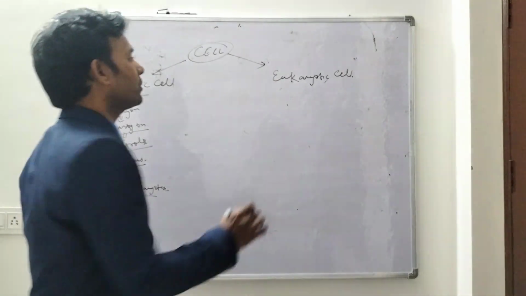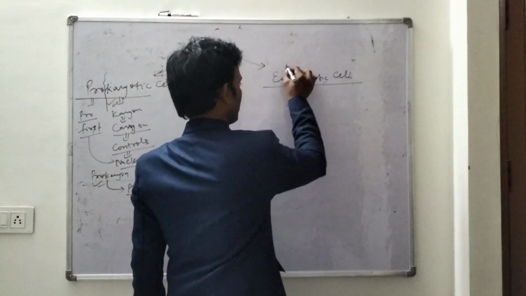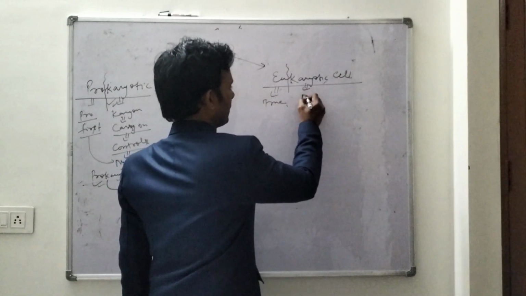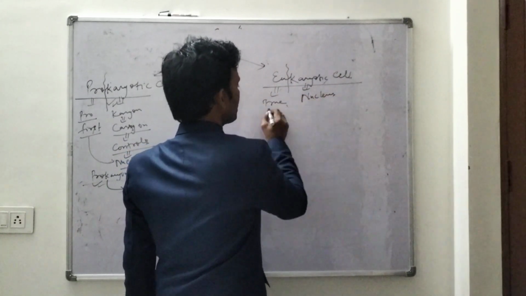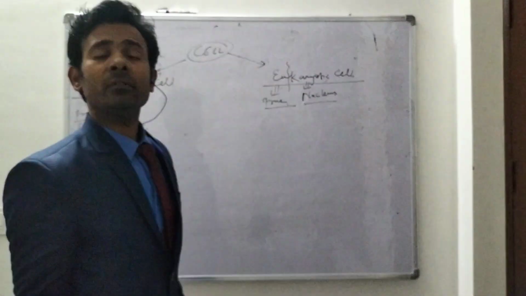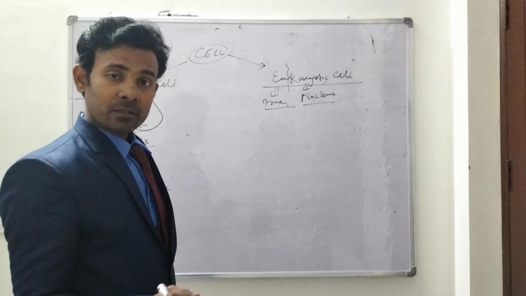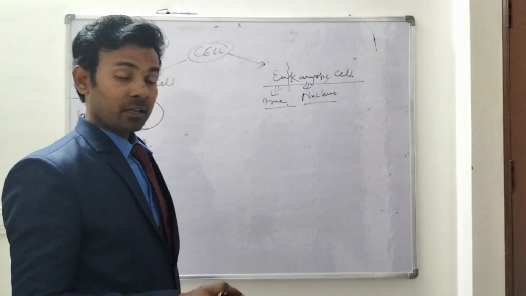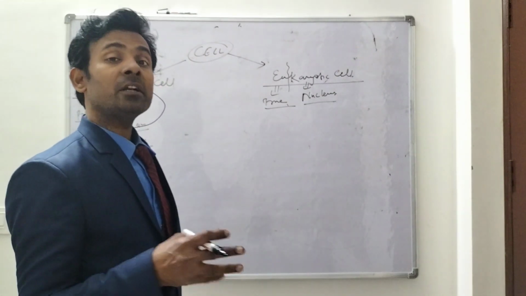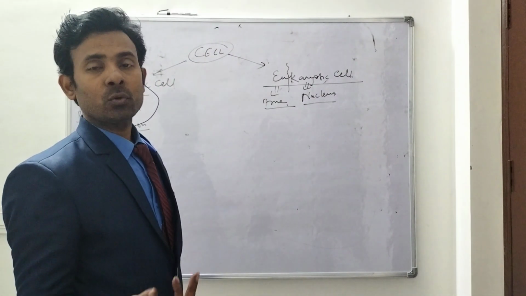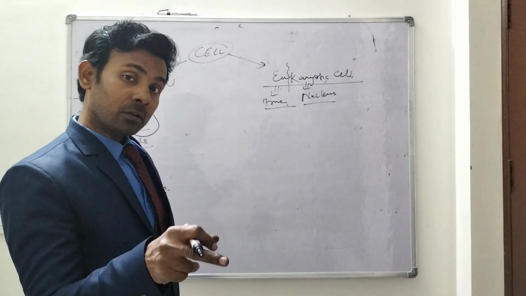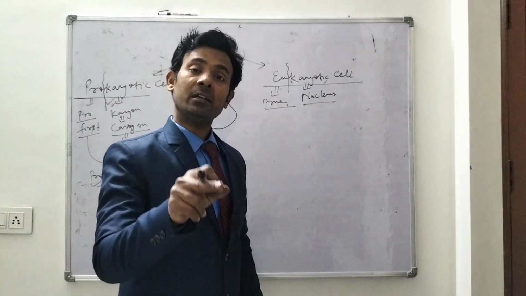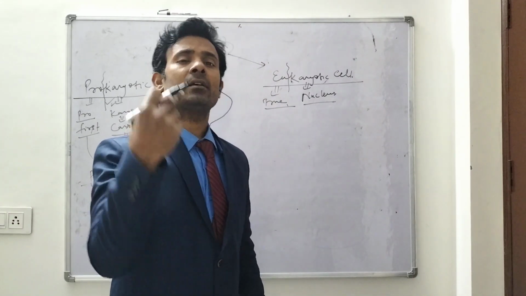Okay, eukaryotic: eu means true and karyon means nucleus. That means true nucleus. What is the meaning of true nucleus? That means at present there are no further changes in that nucleus. That means the nucleus has completely evolved. That is known as eukaryon. And the cell containing eukaryon is the eukaryotic cell, and the organisms containing eukaryon are known as eukaryotes.